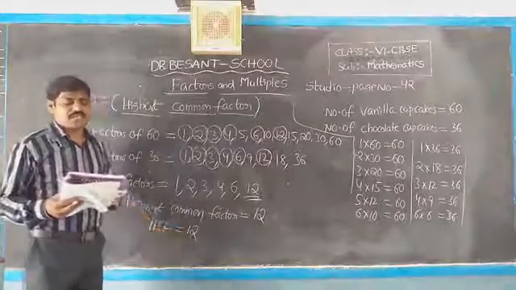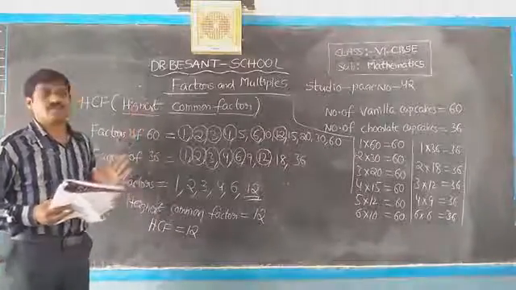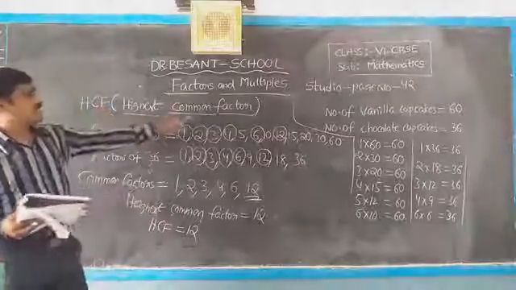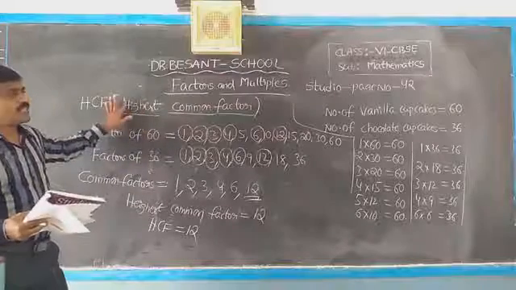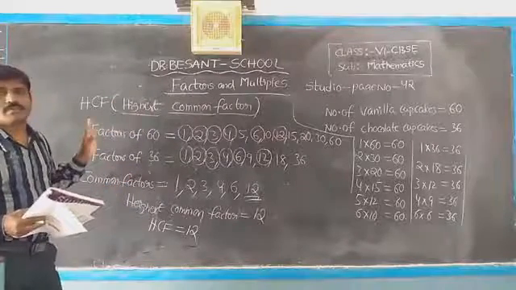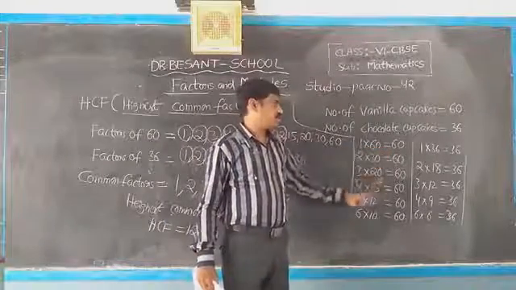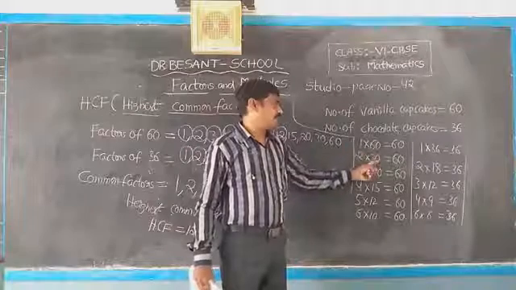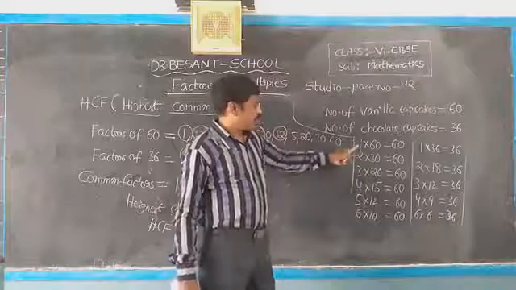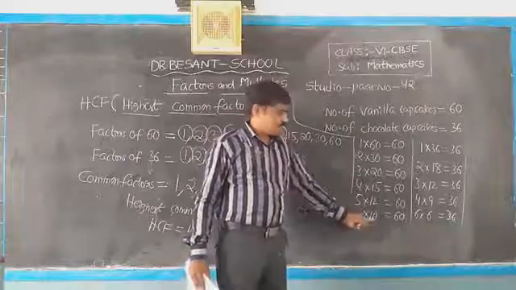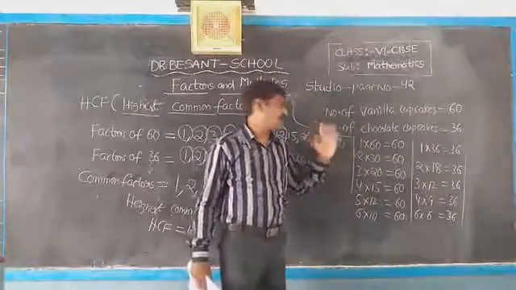Okay children, so in this method we have to find the solution like this. So how to find the highest common factor or HCF, you should learn this process. This is a very important method. So first of all, for 60: 1 times 60, 2 times 30, 3 times 20, 4 times 15, 5 times 12, 6 times 10. Then 1, 2, 3, 4, 5, 6, in increasing order 10, 12, 15, 20, 30, 60, all these are factors only.